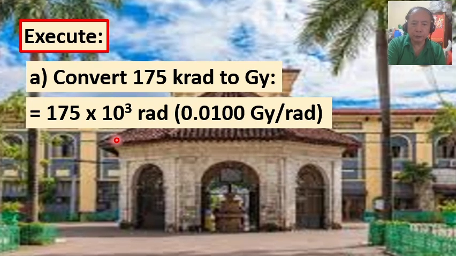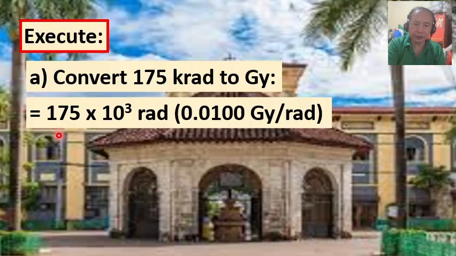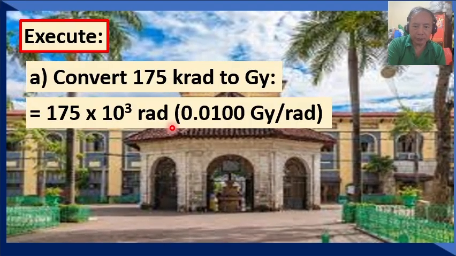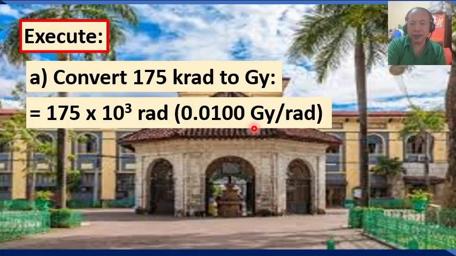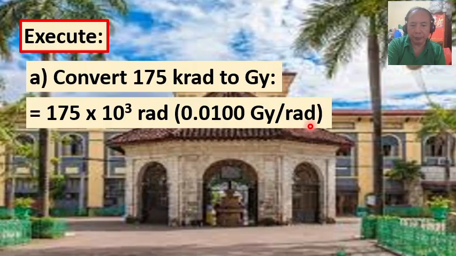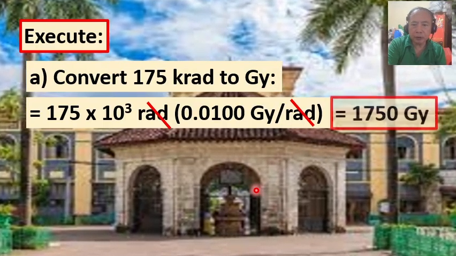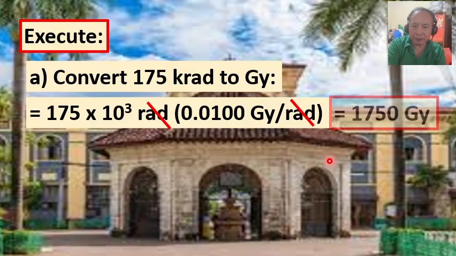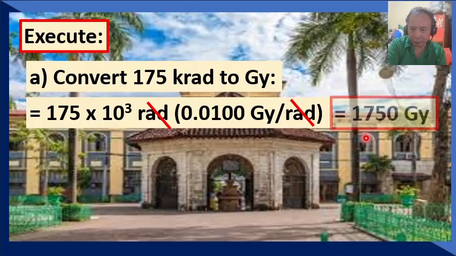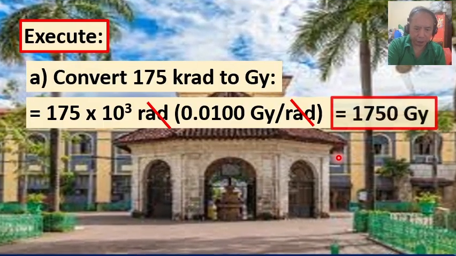So we convert 175 kilorad to rad, and that is 175 times 10 raised to the third power rad, and multiply it by the conversion factor 0.0100 gray per 1 rad. So when you do the math, we have the equivalent value for the absorbed dose in gray, 1,750 gray in 3 significant figures.